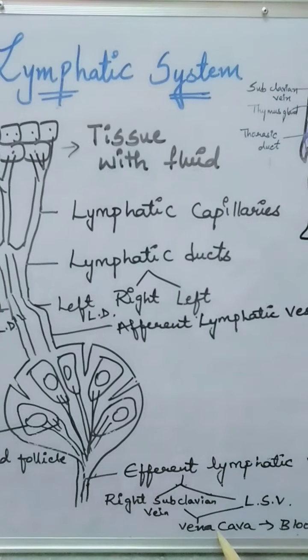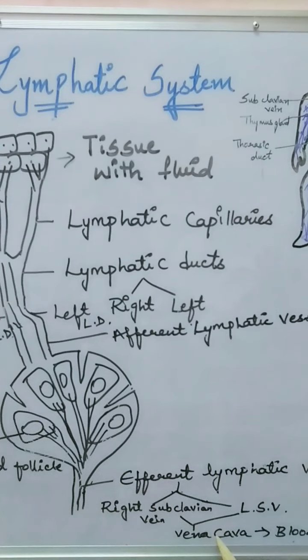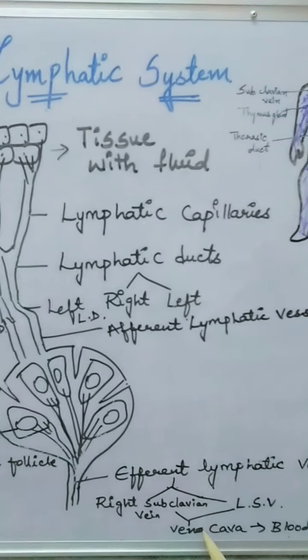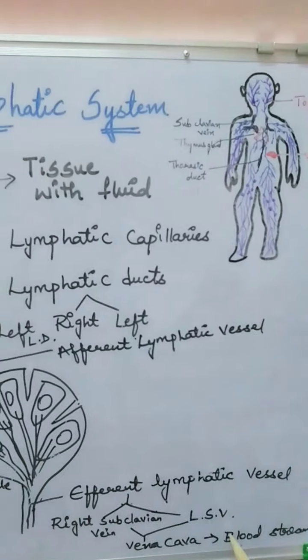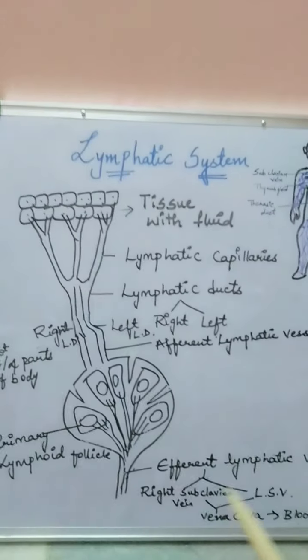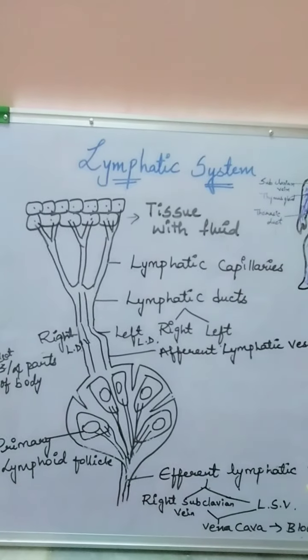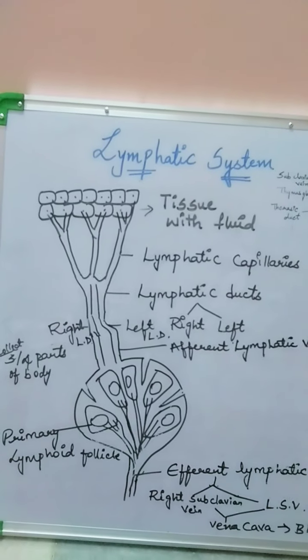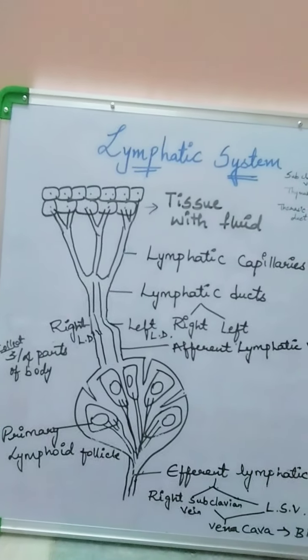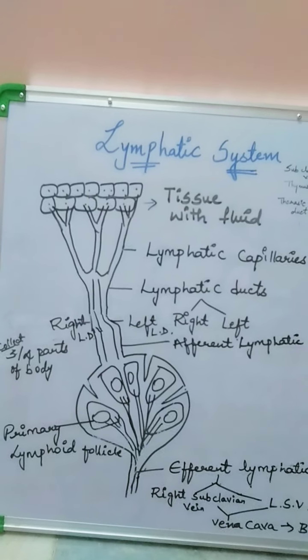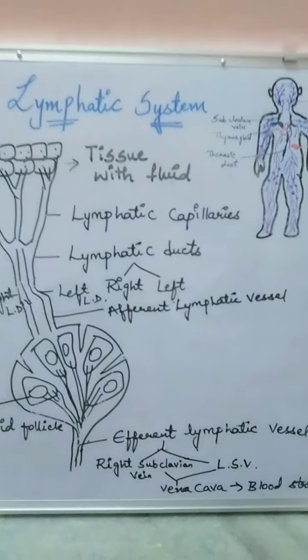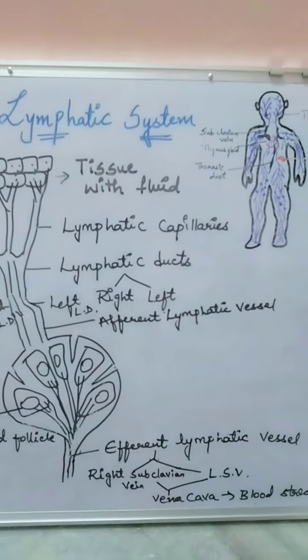I hope you all remember where the vena cava is present in the heart. So again the lymph enters the bloodstream. This is how the lymphatic system works for the collection and purification of the lymph fluid and again entering it into the bloodstream.